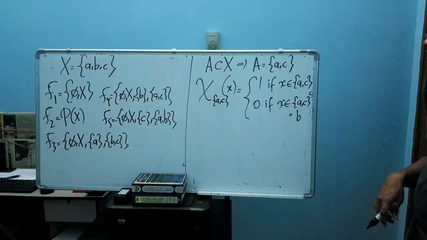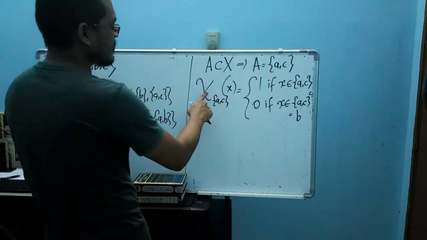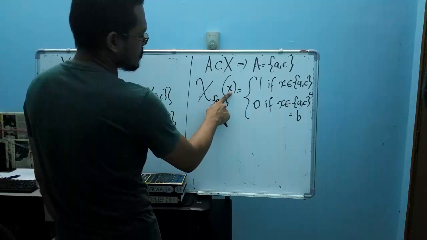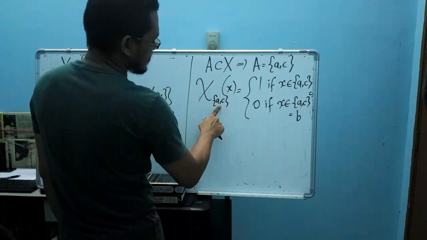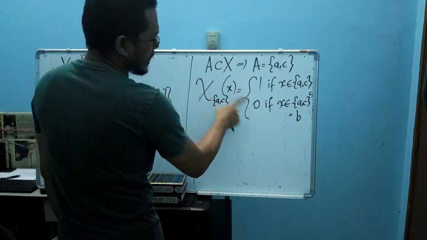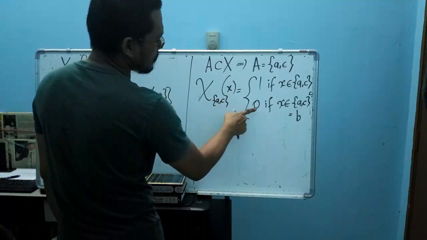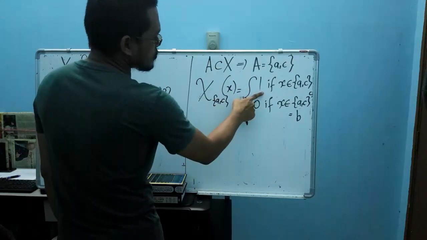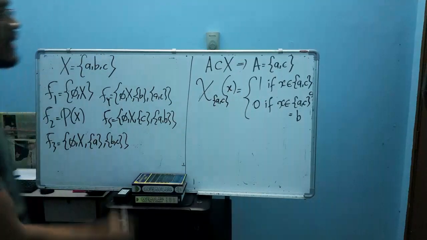So from this indicator function, if X equals A, of course this function is equal to 1. Why? Because A is an element of this subset. And if X equals B, it equals 0. Why? Because B doesn't belong to AC here. Therefore it's equal to 0. And if X equals C, this function equals 1 because C is an element of this subset. So you have this one.